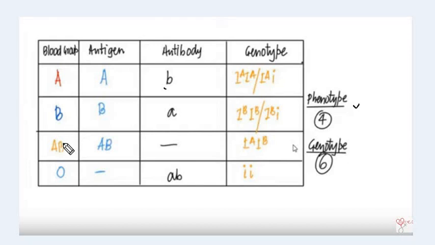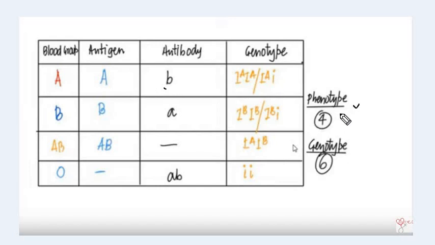For blood group AB, you have antigen AB, but you don't have antibody, that means antibody is absent, and its genotype is IA IB. For blood group O, no antigen is present. Antibody will be AB and its genotype is small i, small i.